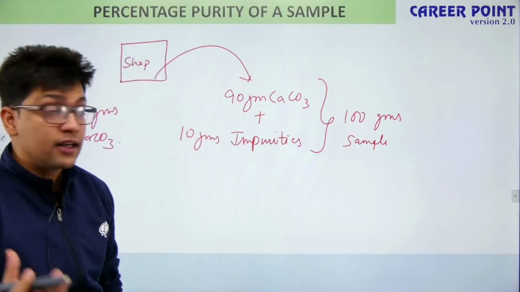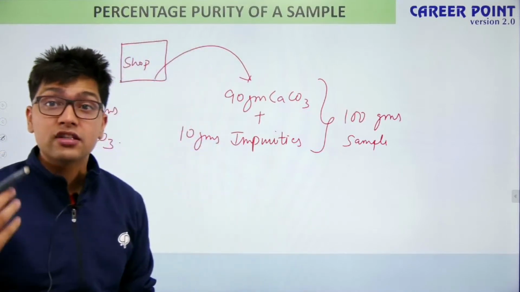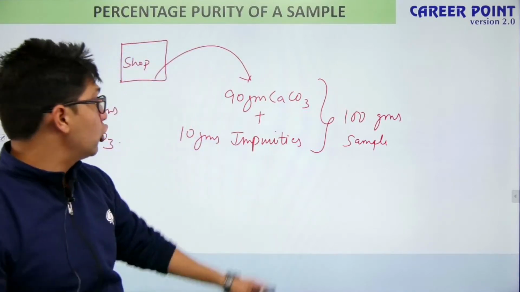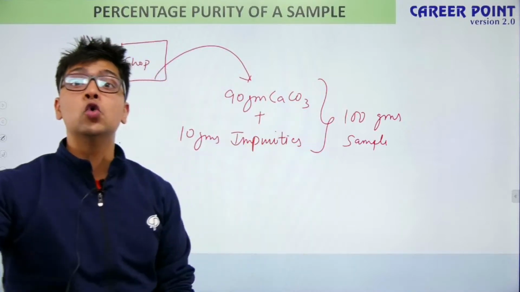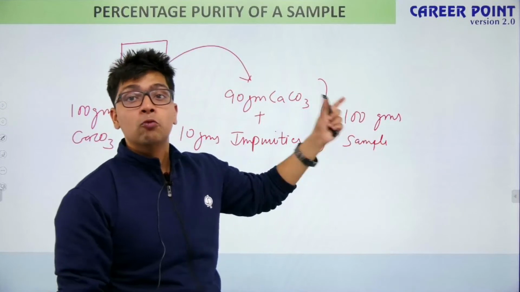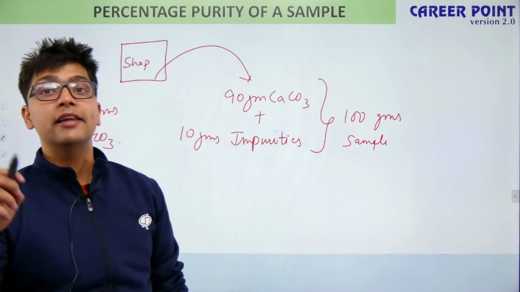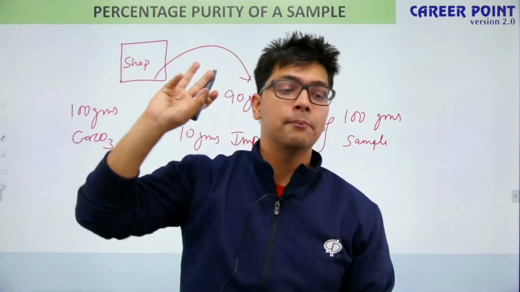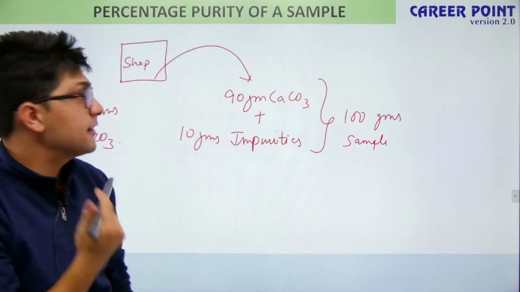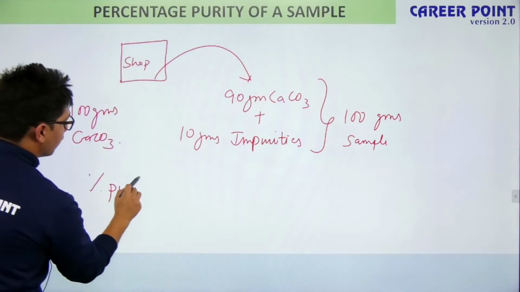That is, behind every 100 grams of a sample, how much exact pure compound, pure calcium carbonate do I have? So when I am calculating, behind every 100 gram sample, the amount of calcium carbonate that I am having, I am simply calculating the percentage purity. Now what is meant by percentage purity? Again, if I have to calculate percentage purity, what is the formula?